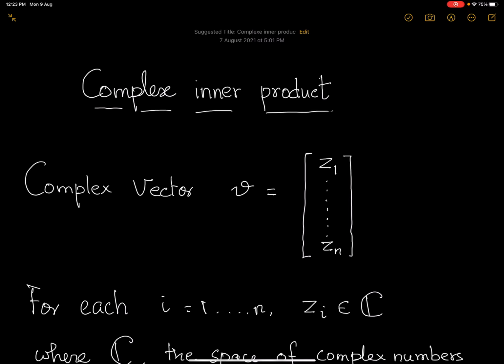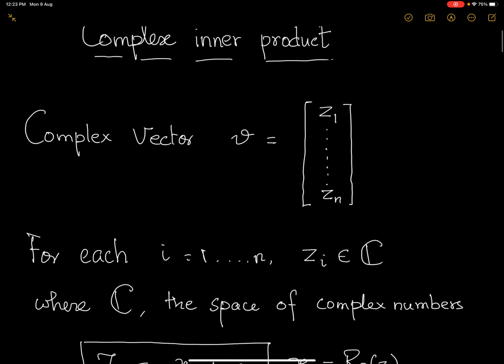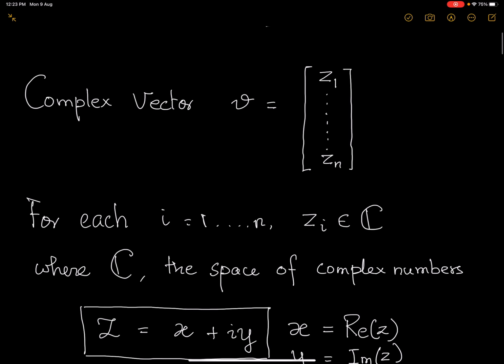So a complex vector, say a complex n-vector, is a vector which has n components, and each of these n components is a complex number. It's not that every component should be a complex number. If one of them is a complex number, then it becomes a complex vector. In fact, every real number can also be thought of as a complex number.